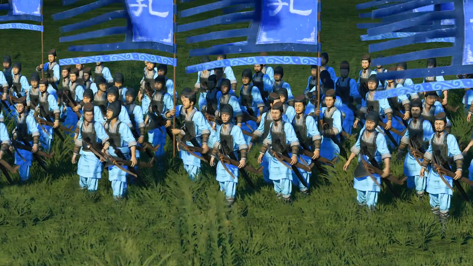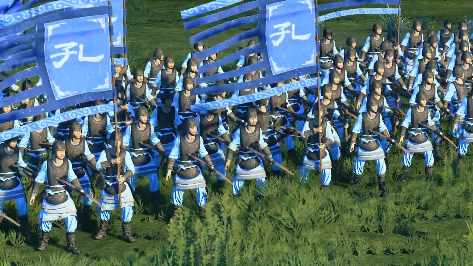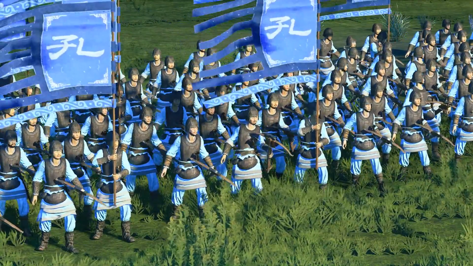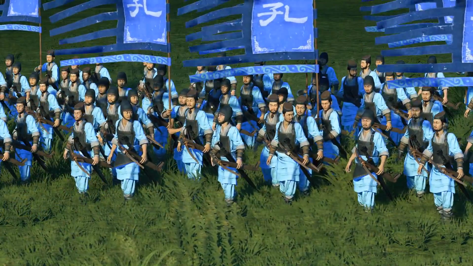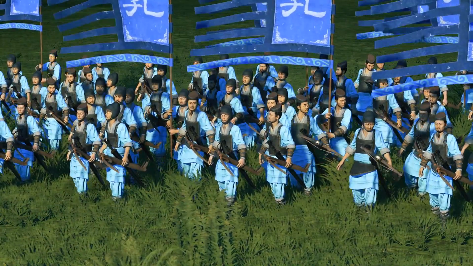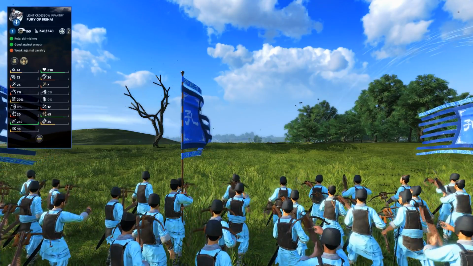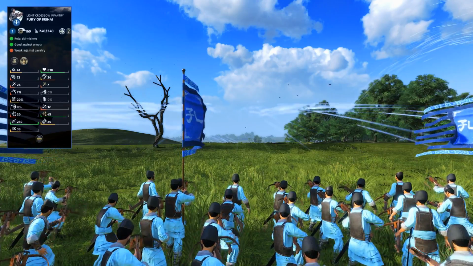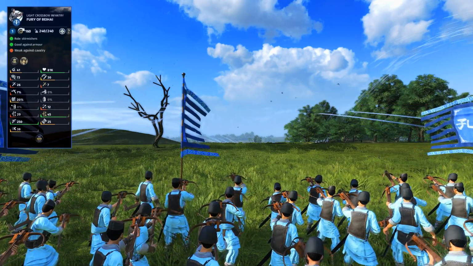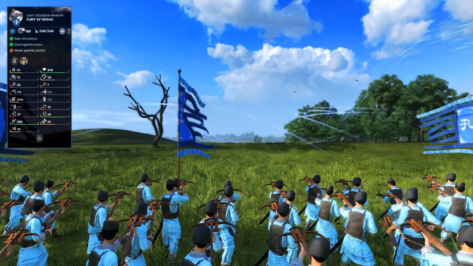Let's take a look at Kong Rong's unique units, of which there are two, the Fury of Beihai and the Thunder of Jianan, both fantastic crossbow units. Let's start with the former. The Fury of Beihai are available to Kong Rong's generals once they reach level 3. This is an absolutely devastating unit that's almost like a hybrid of archers and crossbows, but benefit from the best of both worlds. They have the increased range and armor piercing damage of crossbow units, but attack rate and ammunition closer to that of archers.